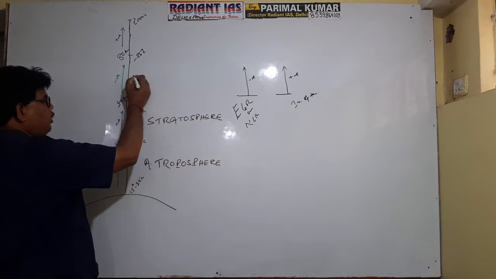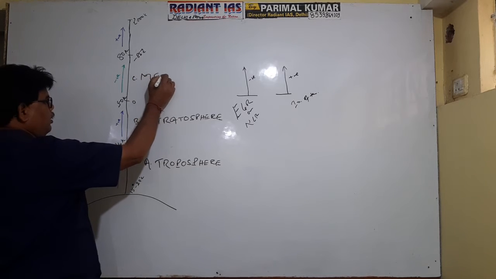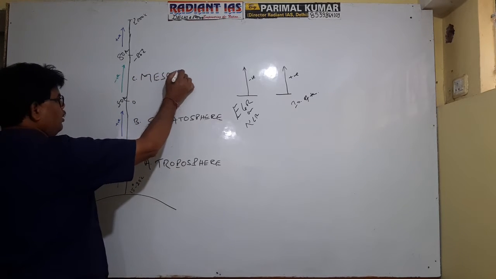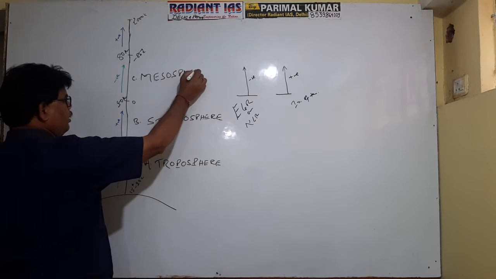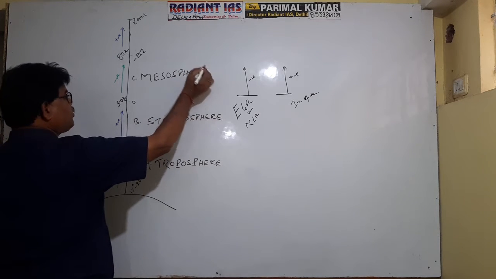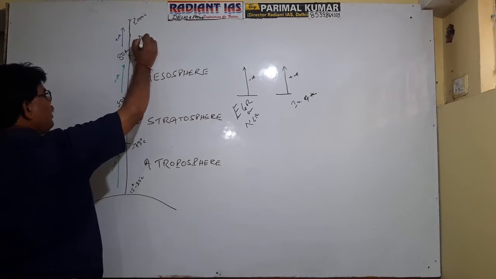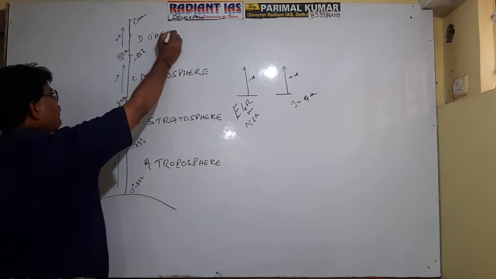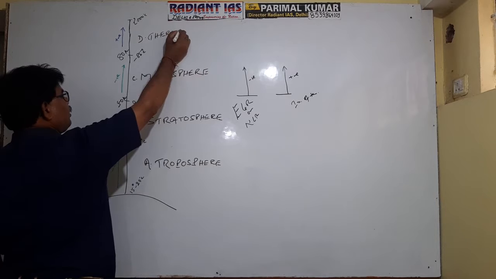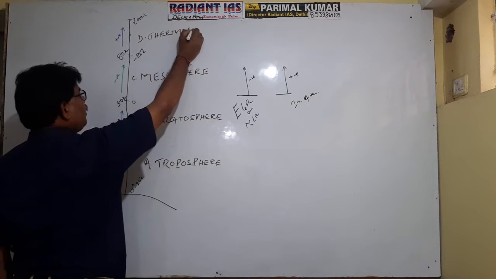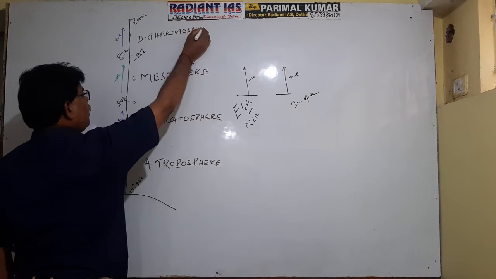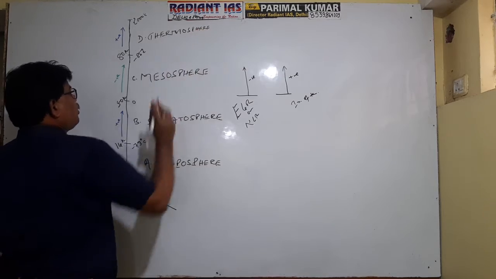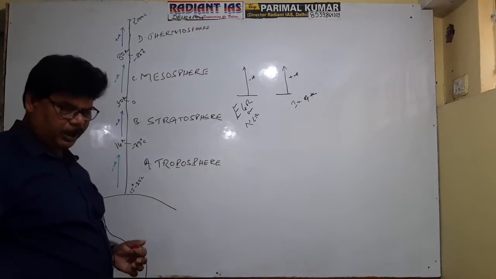This is the third zone, which is referred to as mesosphere. And this is the fourth zone, which is referred to as thermosphere. Getting well now? So we have four different layers of Earth's atmosphere.